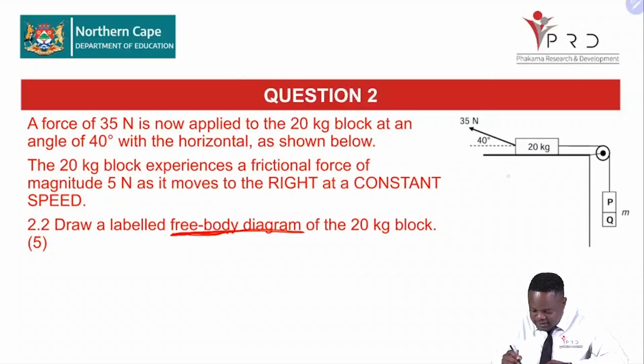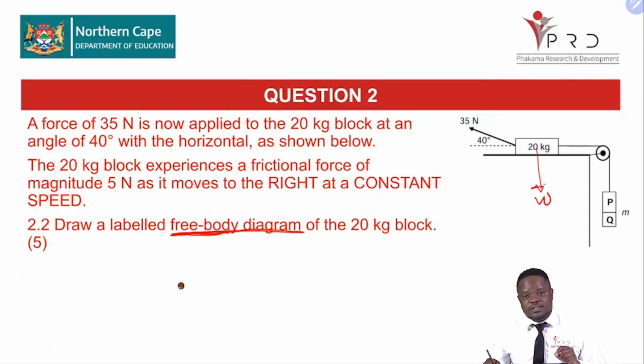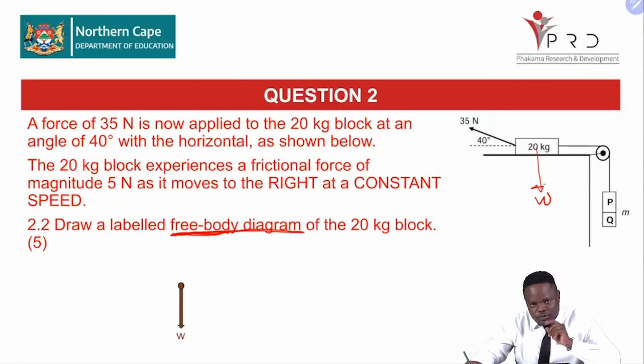So let's identify the forces that act on the 20 kilogram block. Number 1, we have the weight of the block itself. Remember, we are using a dot to represent our object, and we label the weight accordingly as W. What else do we have? We have our normal reaction force, which will act perpendicular, and we use the symbol capital letter N.